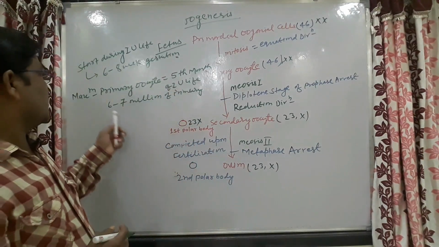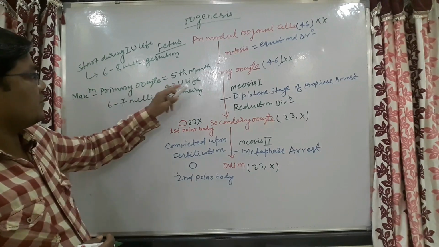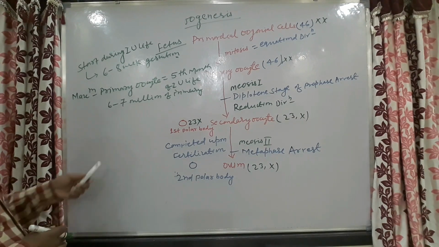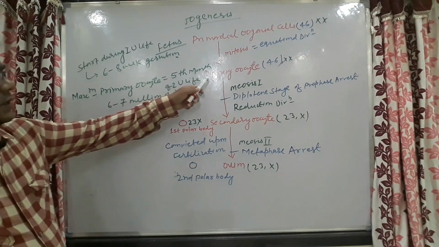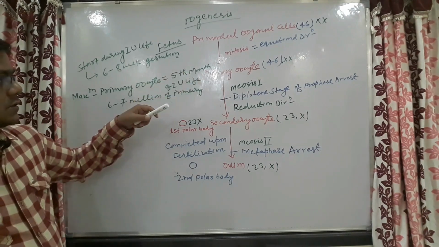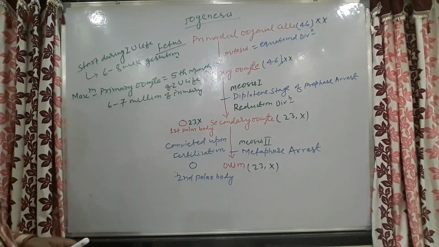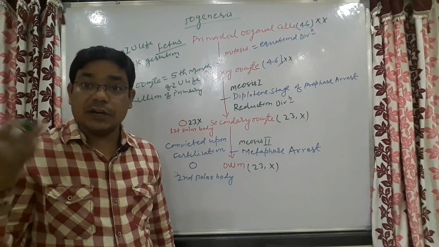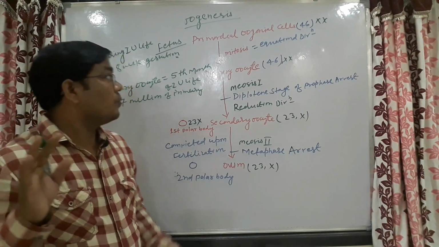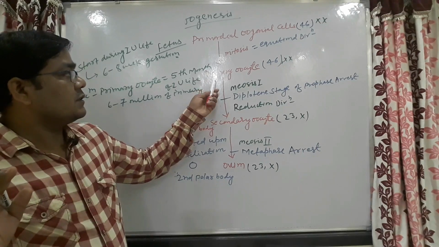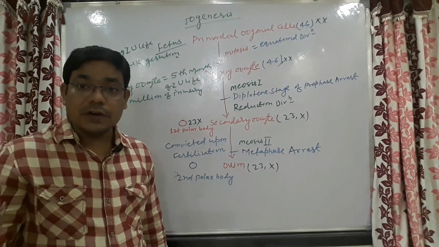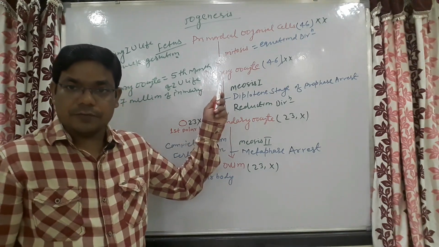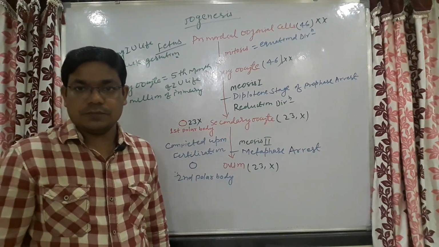The maximum primary oocytes are present at the fifth month of intrauterine life, and these are products of mitosis. At the time of birth, as oogenesis is a continuous process, these primary oocytes are in different stages of development. It will continue from intrauterine life up to menopause.